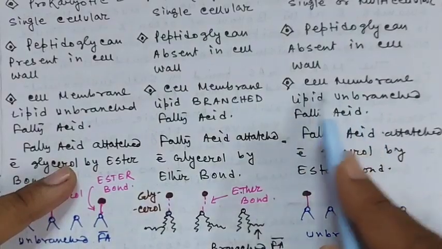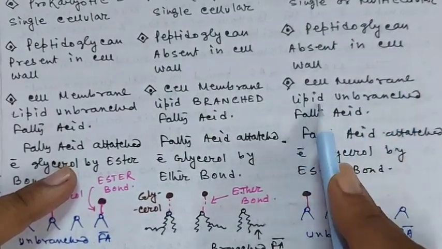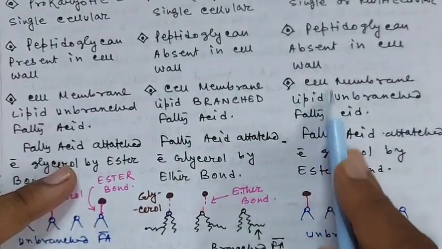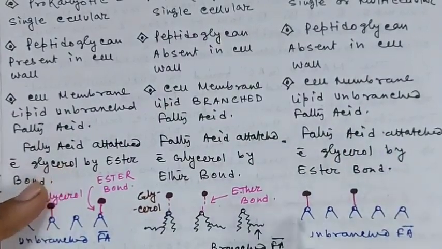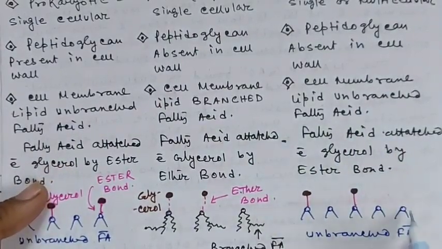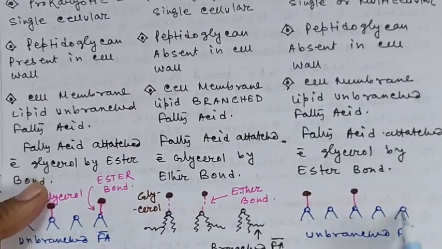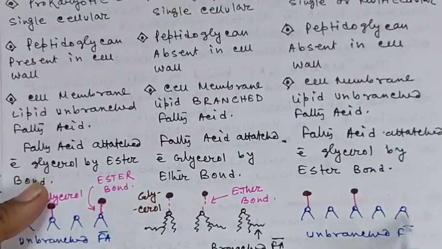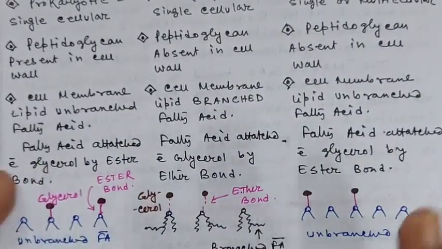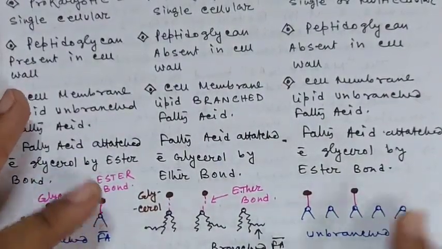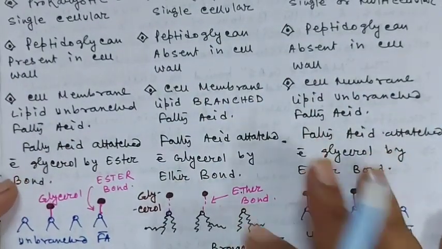And also in Eukarya, the cell membrane is made up of lipid or phospholipid, but in this lipid, the unbranched fatty acid can be found. These are the phospholipids actually, and they have a polar head group and non-polar hydrophobic tail groups, the two tail groups present in fatty acid. And usually the main lipid component of the plasma membrane is fatty acid in all these domains, right?